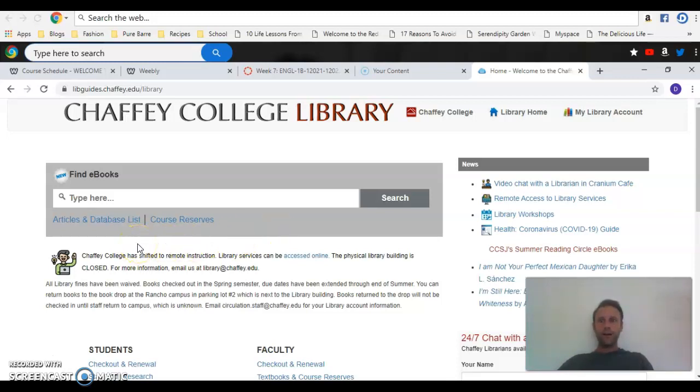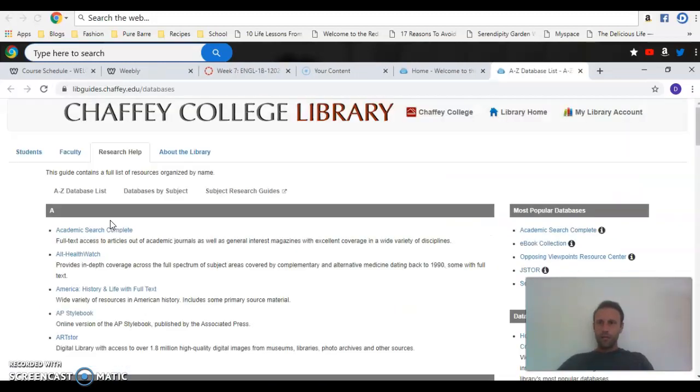And then we're going to click on articles and database list. And okay, since you already have your topic, right? Ostensibly, I think most of us have our topic. If you don't, then you can go to opposing viewpoints and there's a lot of things that you can choose from in that list. But I think most of us have our topic, and I can go over that later on if you want me to, but I think most of us have our topic from the second paper.